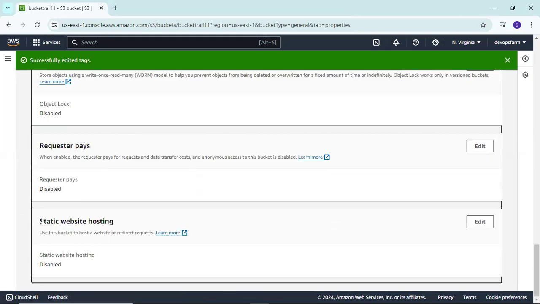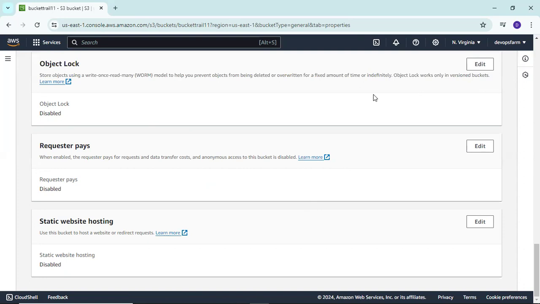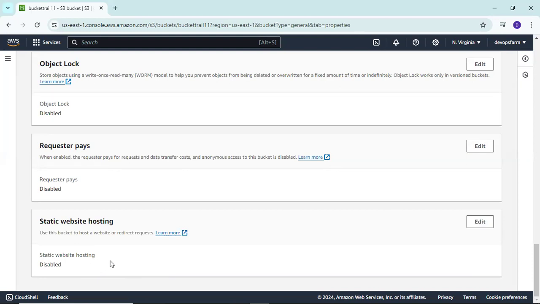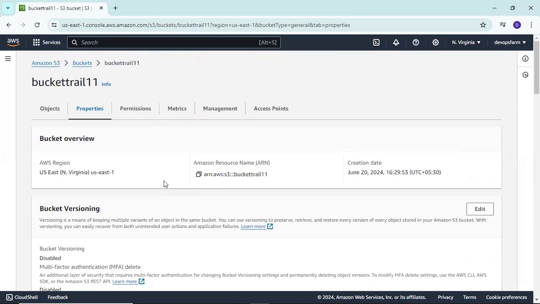If you want static website hosting, we uploaded a simple image and a simple pem or ppk file. If we have something for a website, we need HTML and CSS files or something like that. So if we have this, we can enable the static website portion from here. Simply enable it, and it will create a website link for us, only for a static website, not for a dynamic website.